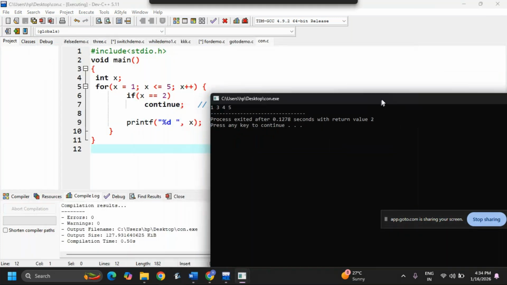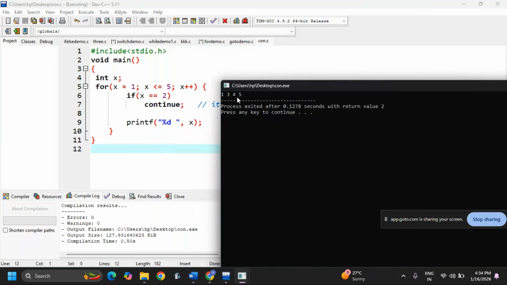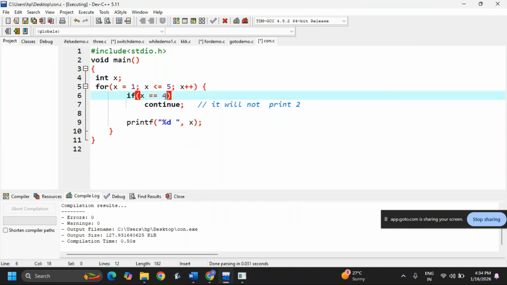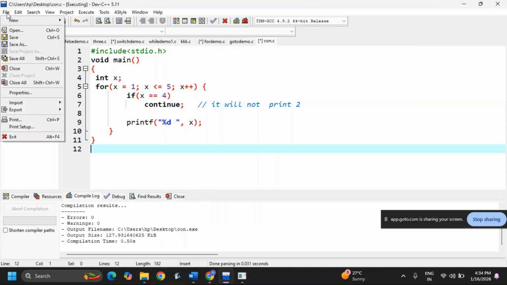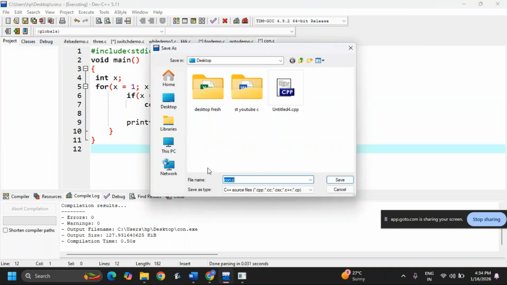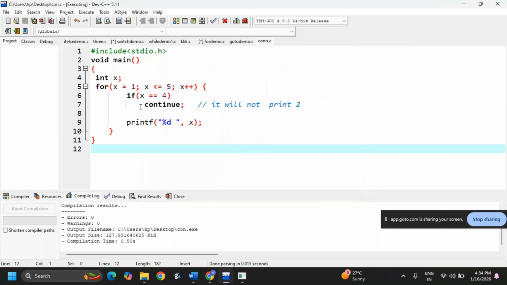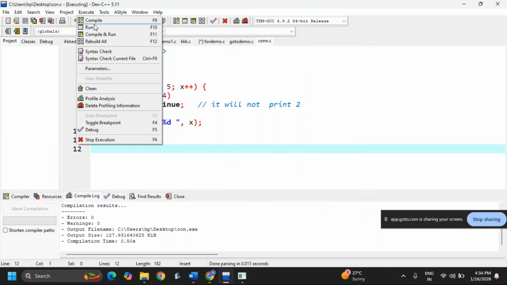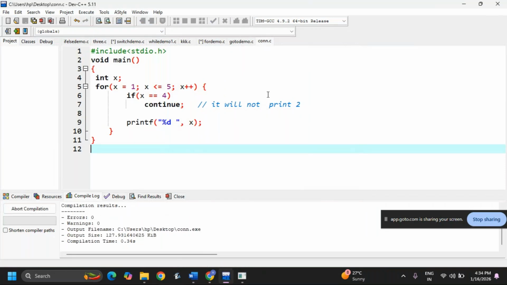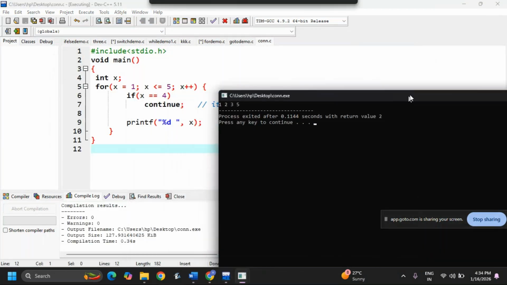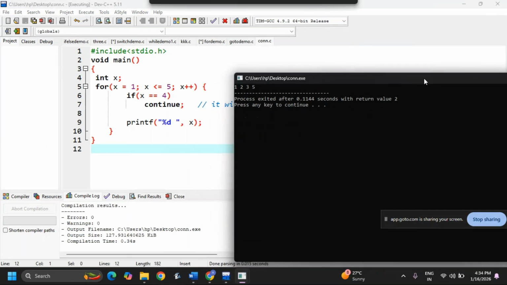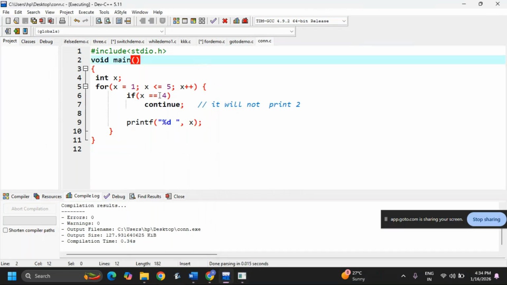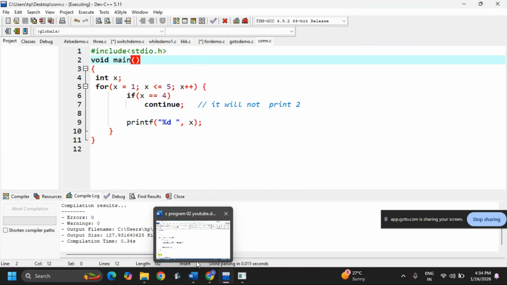See, 1 3 4 5. For example, in the place of 2 I am writing 4. Now I am saving, file, save as, and then, okay, when I run this, 4 won't print. You can see, 1, 2, 3, and 5. Okay, this is about the continue statement.